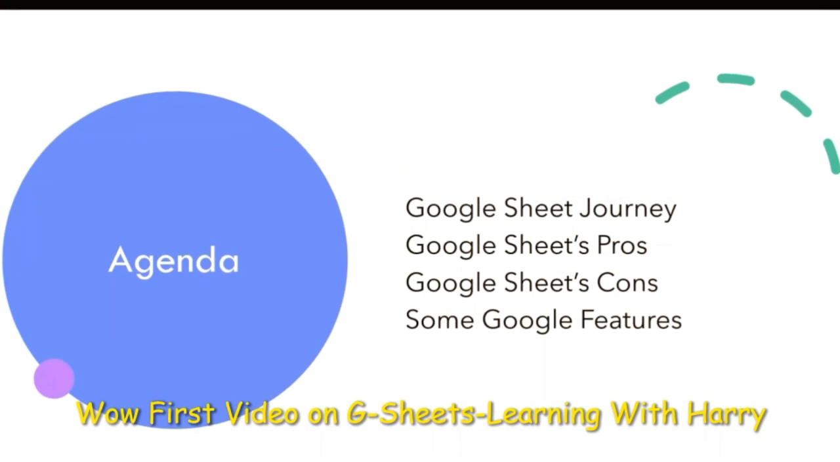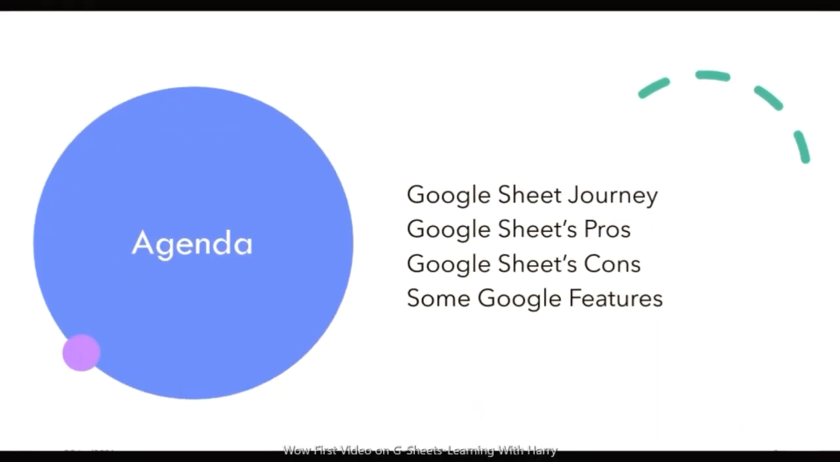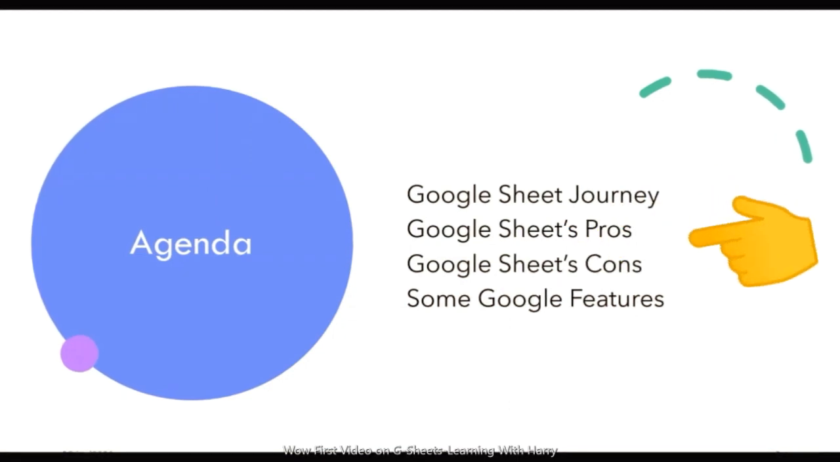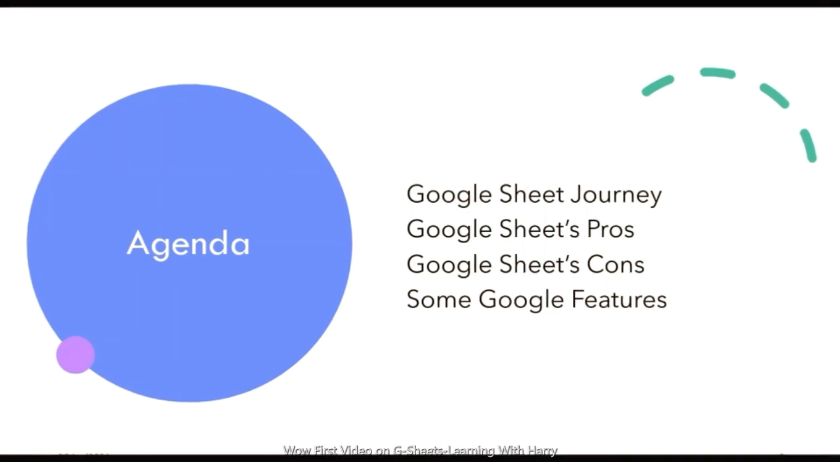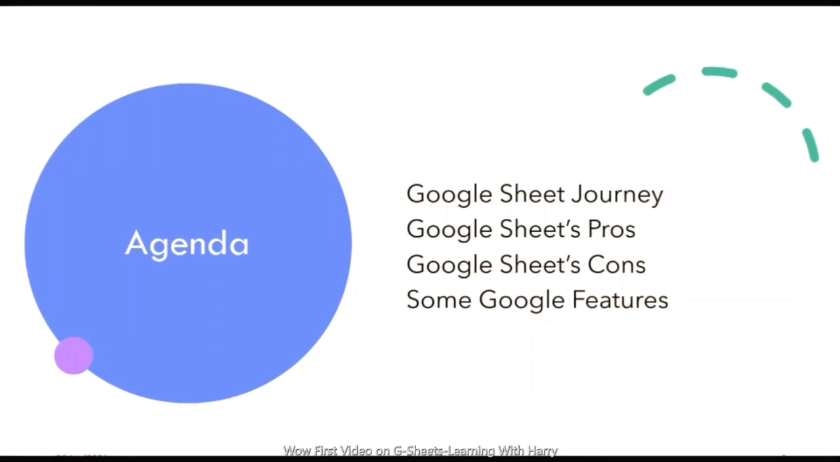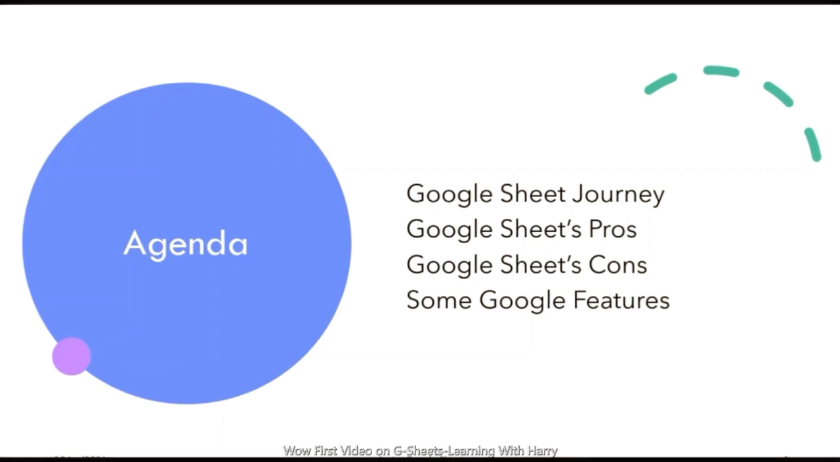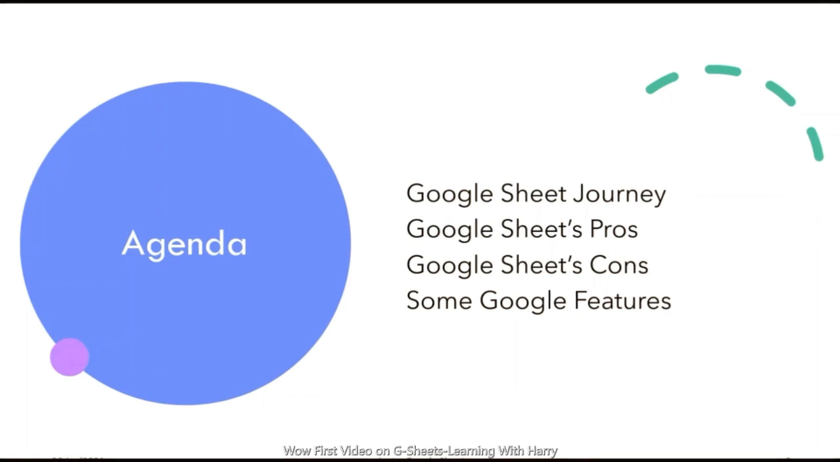If you see, we have four agenda items for today's video: the Google Sheet journey, how it was developed and how we are using it today. After that, we will check some advantages of Google Sheets, and obviously there are some limitations or disadvantages, and some basic features which make Google Sheet win against Excel, or make it easy to use. Some features we will learn.